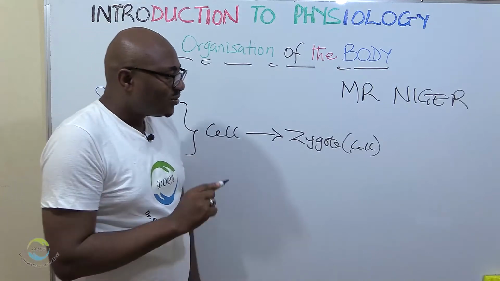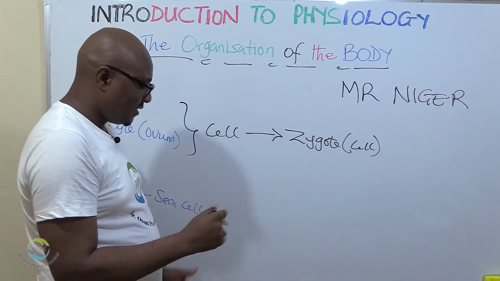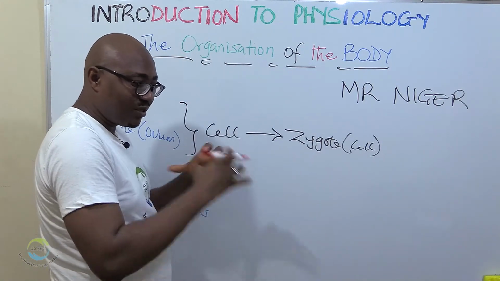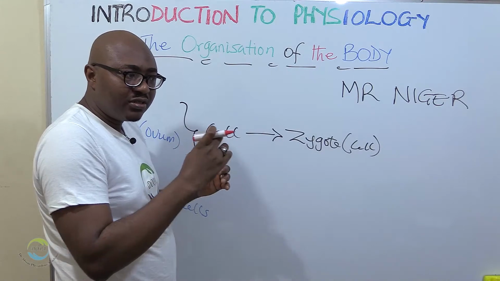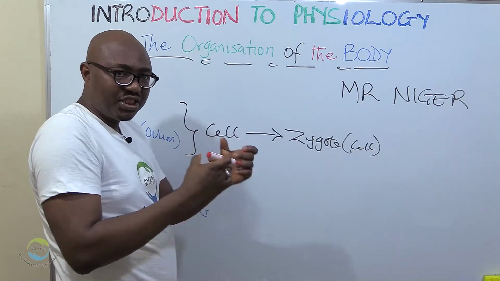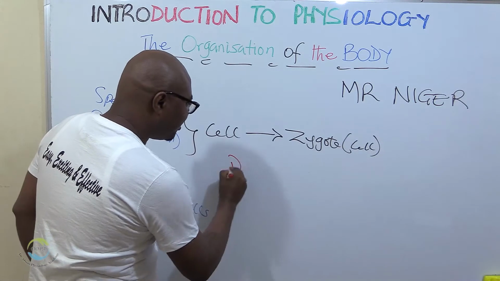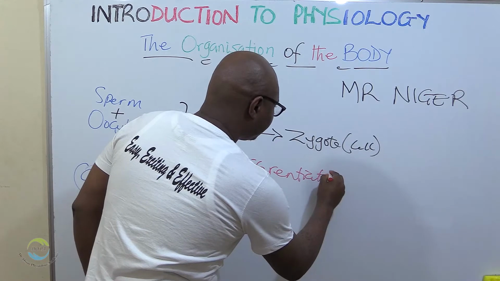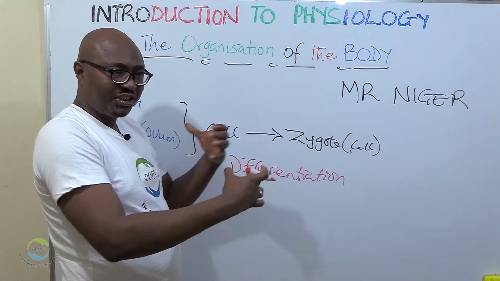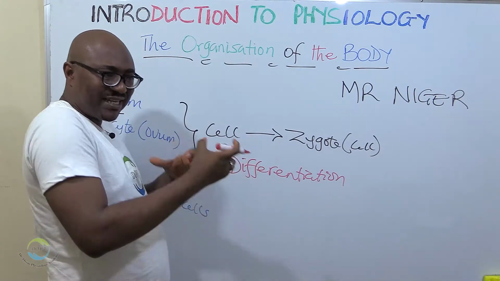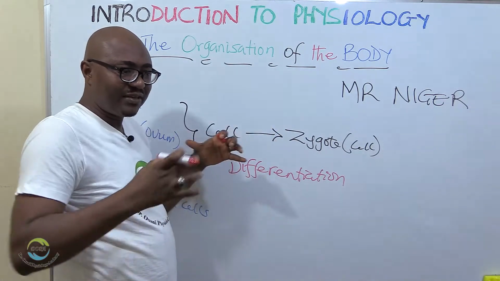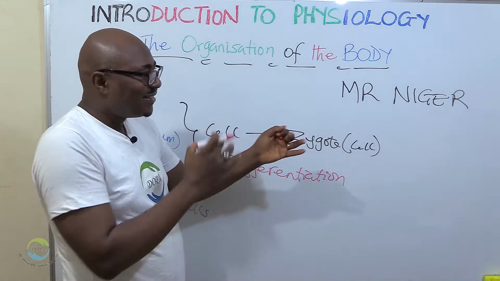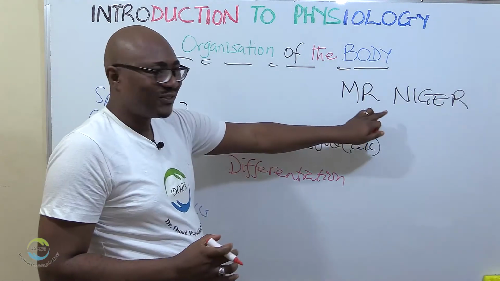But then there's a process that happens. That process is called what? Differentiation. As the cells are multiplying, becoming more, they start changing shape and form. It's called differentiation. They change their properties, different forms, and those different forms are aligning each with these functions.